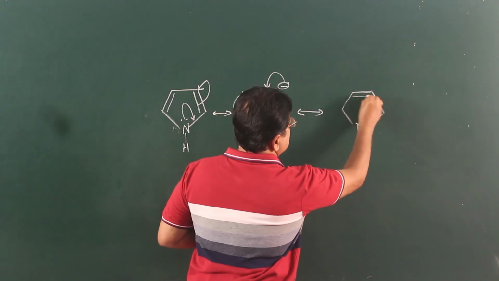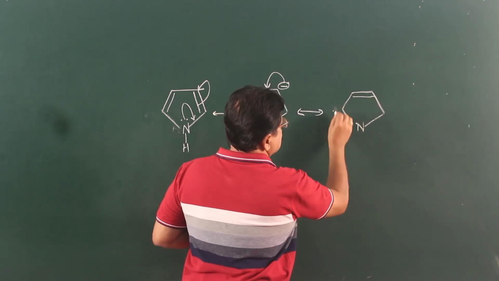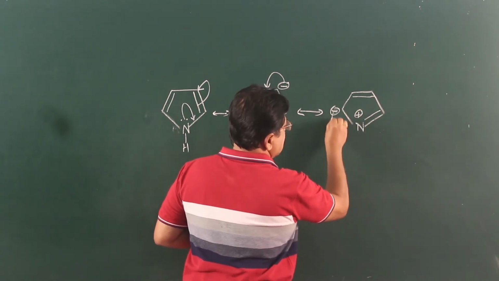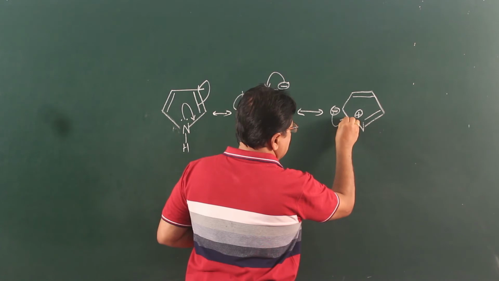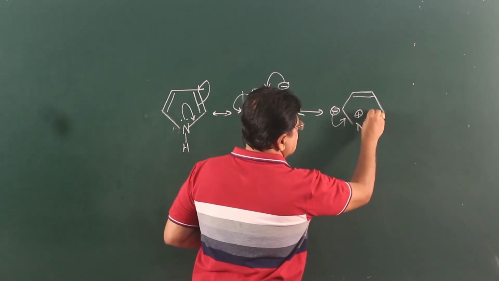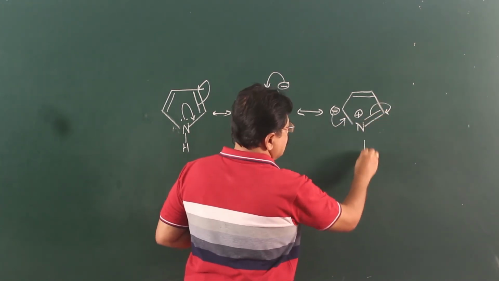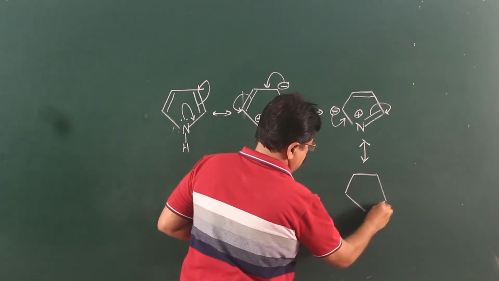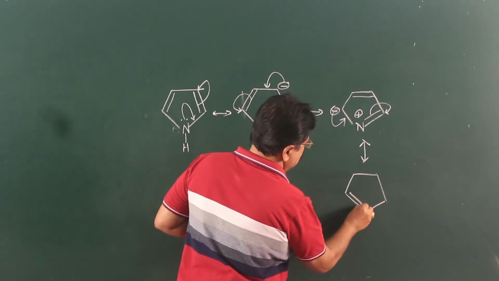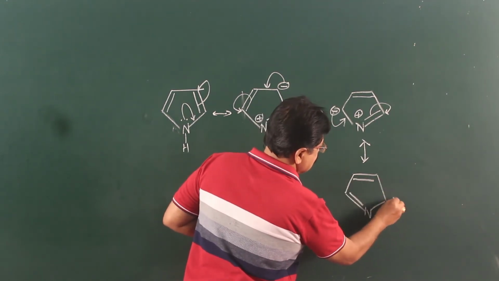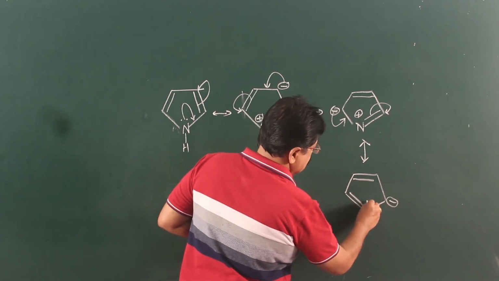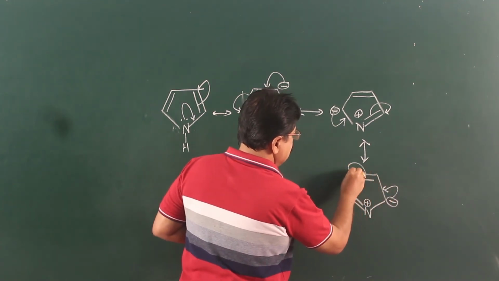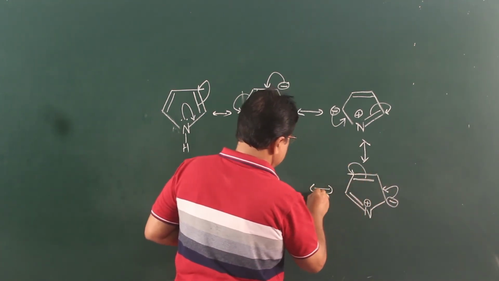Now this has become negative, this is already there, nitrogen has a positive charge. This now goes here, this will shift, you get the other resonating structure. You have the new pi bond here, you have a pi bond here, this has now become negative, nitrogen has now become plus. This will shift here, this will shift here, you get the next resonating structure.